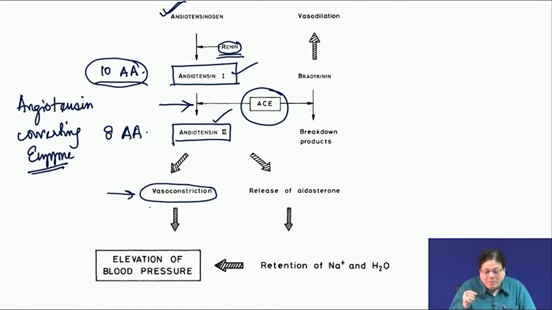One is that there is a small peptide called bradykinin. That is another hormone, but bradykinin is just the opposite of angiotensin 2. Bradykinin is a vasodilator.